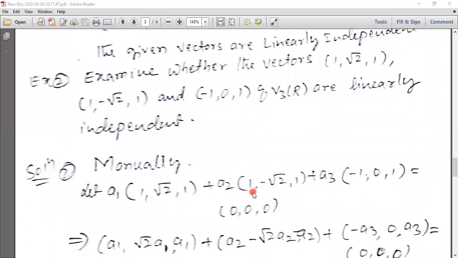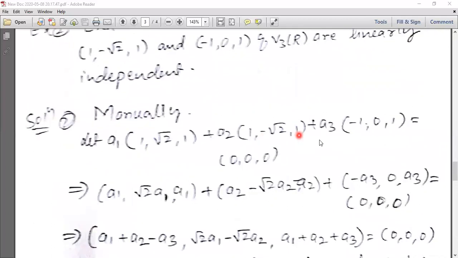Second vector is (1, -√2, 1). A3 is the third scalar element, which is multiplied by the third vector. The third vector here is (-1, 0, 1). Then that is equal to (0, 0, 0).